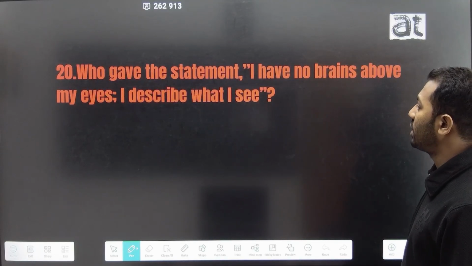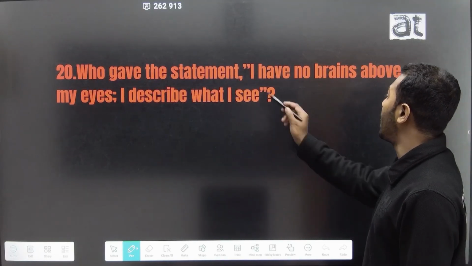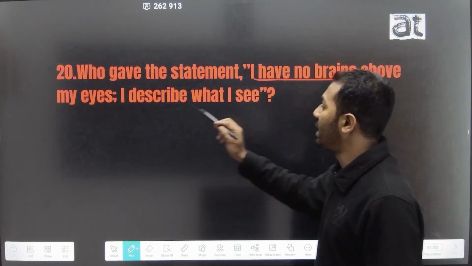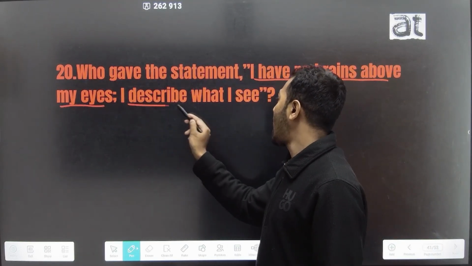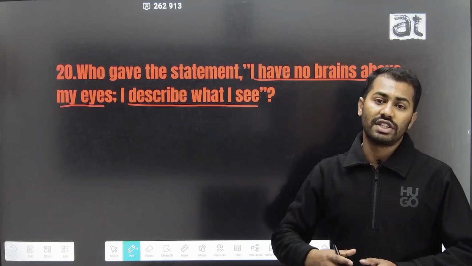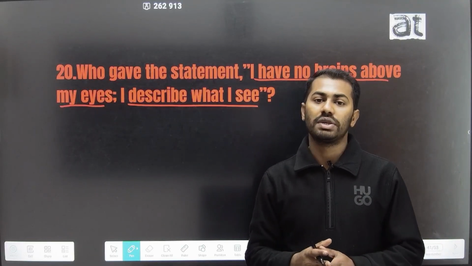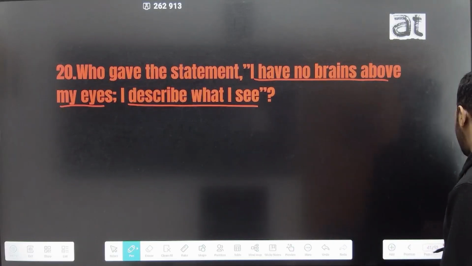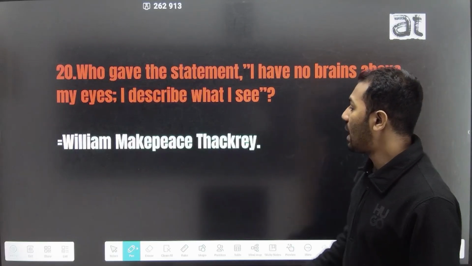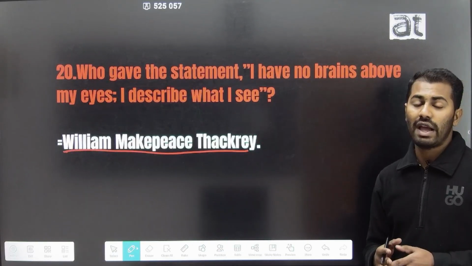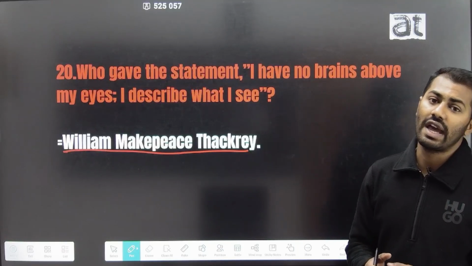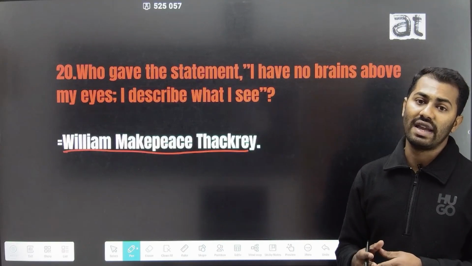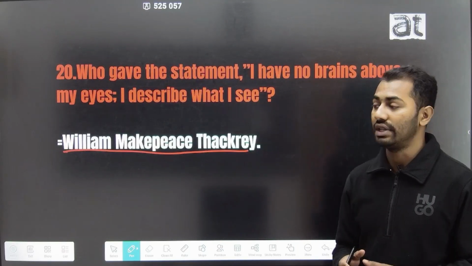The 20th question is, who gave the statement, I have no brains above my eyes, I describe what I see? This statement was said by one of the most important novelists of the 19th century, William Makepeace Thackeray. William Makepeace Thackeray said that I have no brains above my eyes, I describe what I see.